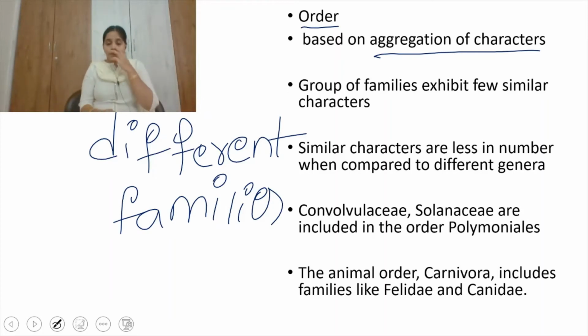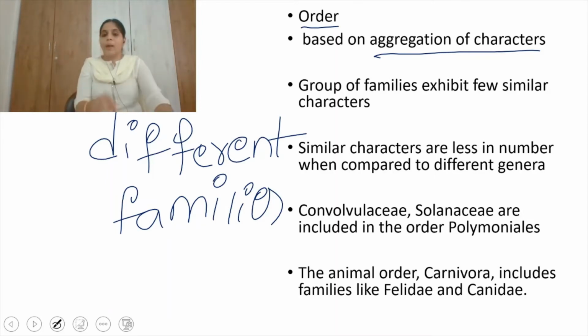Families contain different genera, and different families come under the same order. If you observe the different genera, similar characters are very few, but based on the aggregation of the characters, they all come under one order.